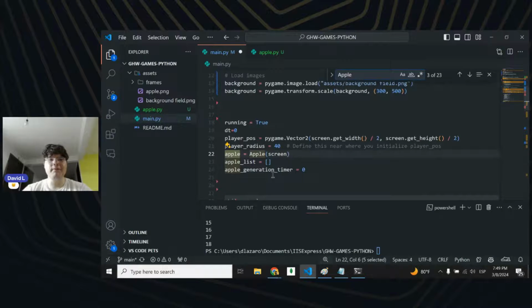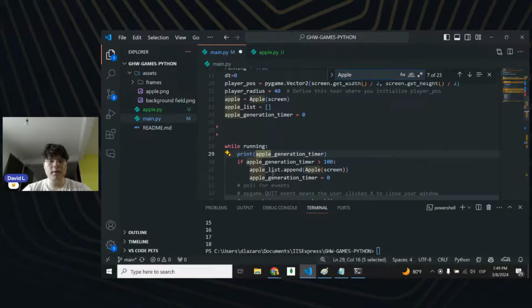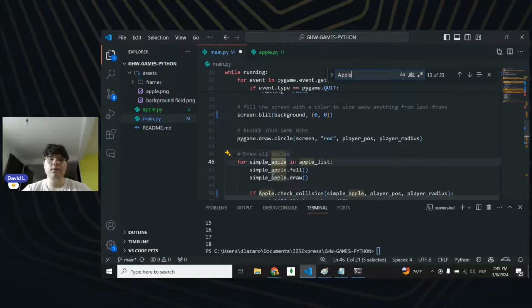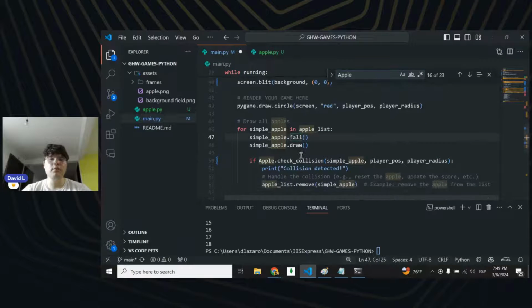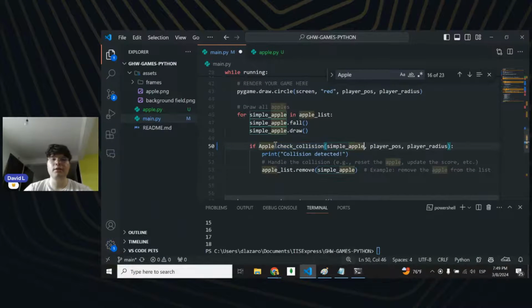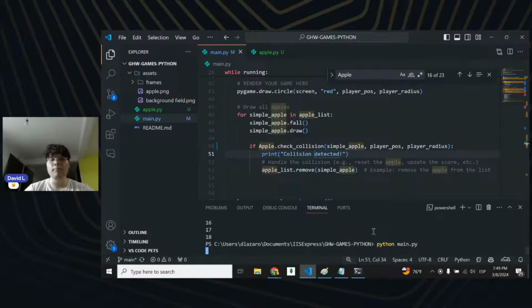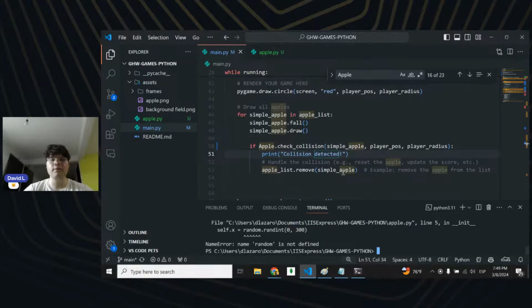So we have apple is equal to apple screen, apple list, apple generation time. Yeah. So for each simple apple in apple list, simple apple is going to call the fall function and the draw one. Then if apple.check_collision appears, then we're going to add the collision detected message, right? So let's see if this works.